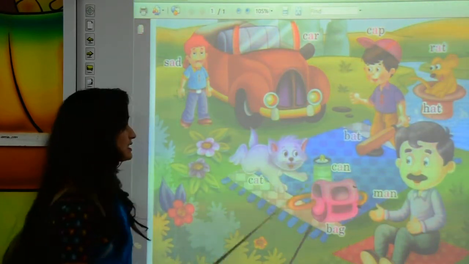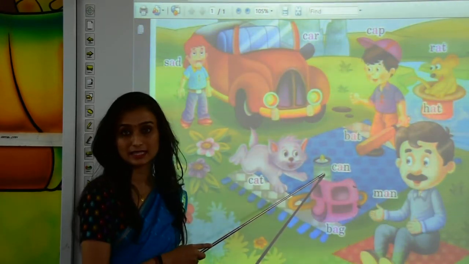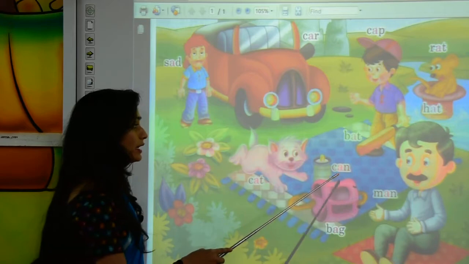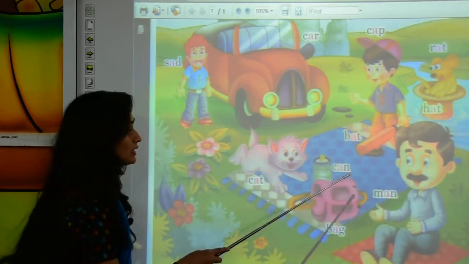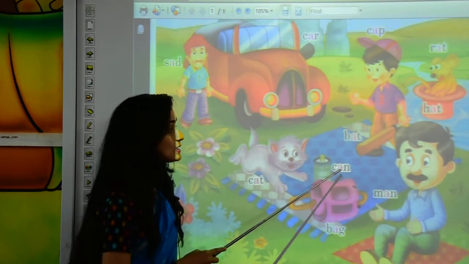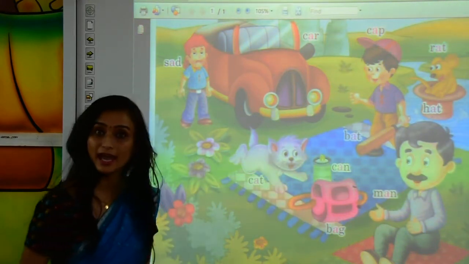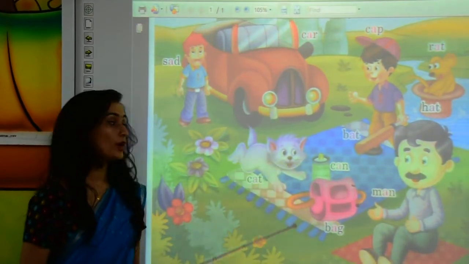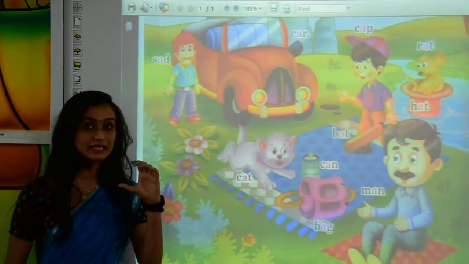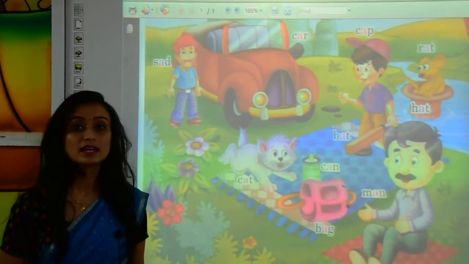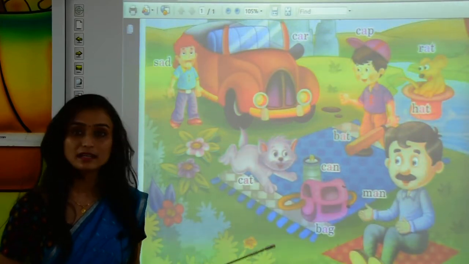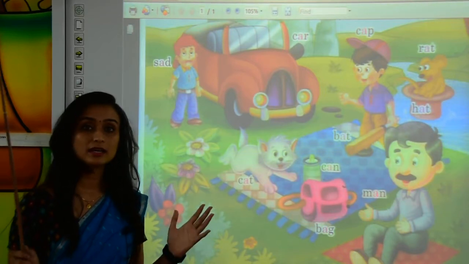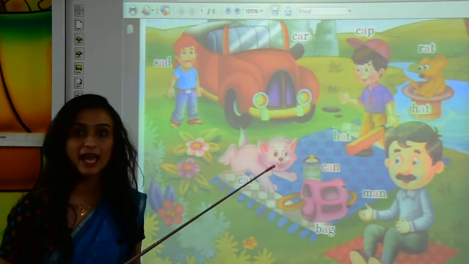C-A-T, cat. Now, here one can is kept. What is kept over here? One can. So, what is the spelling of can? You can read from here. It is C-A-N, can. Now, I just told you what is the phonic sound of C. The phonic sound of C is K. And A-N stands for an. Together, K, an. Together will make can.